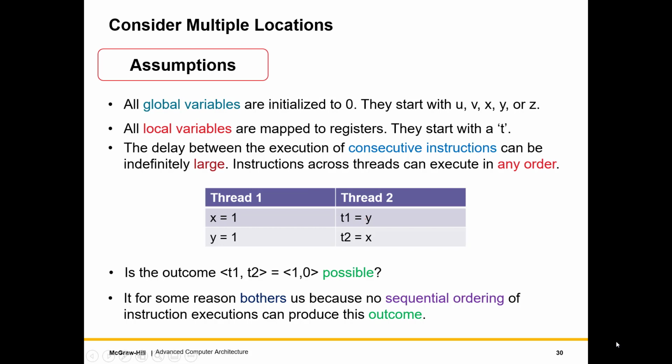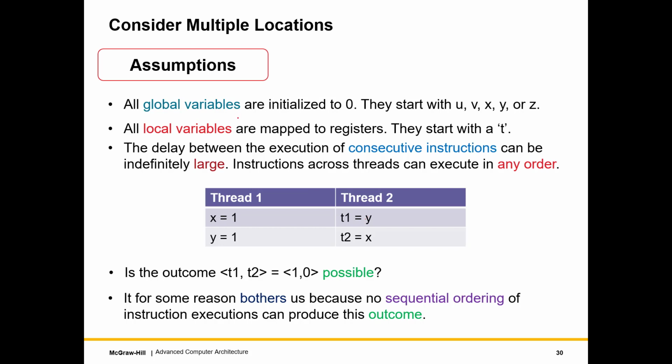So let us now discuss a couple of assumptions that we will make while presenting our examples. These assumptions will hold throughout the presentation.